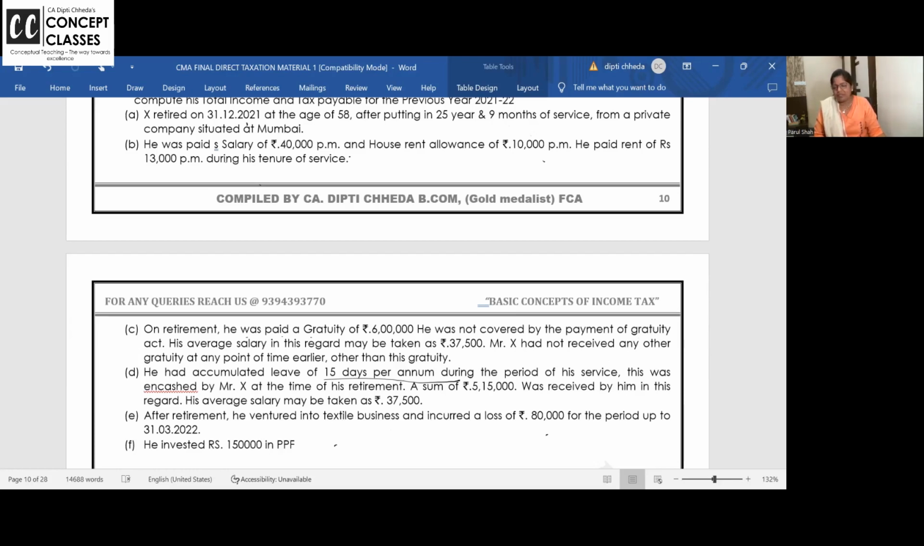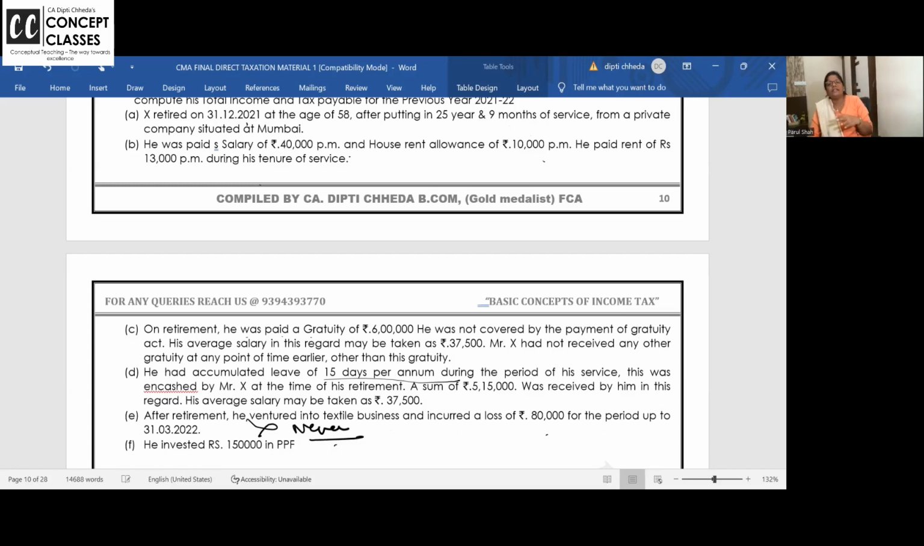He invested 1,15,000 in PPF. Normally you will get a deduction, but here you will not get a deduction. And let me tell you, day one I have told you, I'll be repeating many times, there are 5 heads of income. 1 and 3 are not friends. Business loss can never be set off in the head salary.